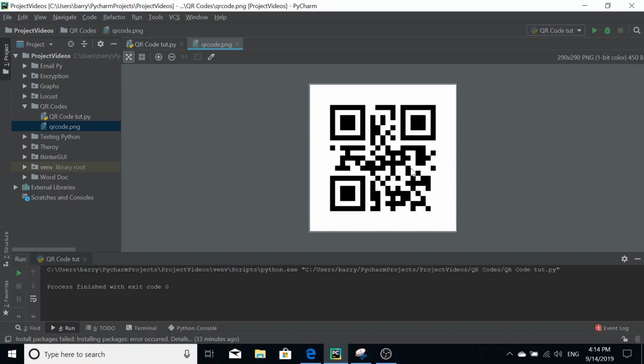Otherwise you're going to need to install an app. But whenever I scan this with my default camera app for the iPhone 7, since this is a text QR code, it's asking me to search the web for the word hello, because that's what the QR code contains there. So that's how you make a simple QR code.